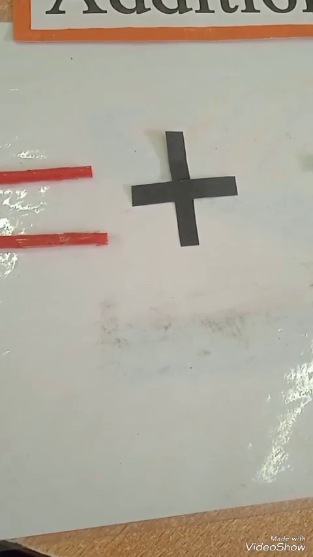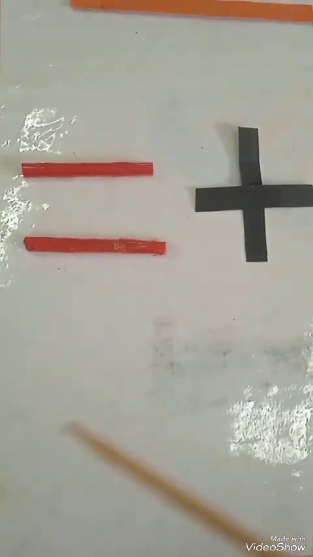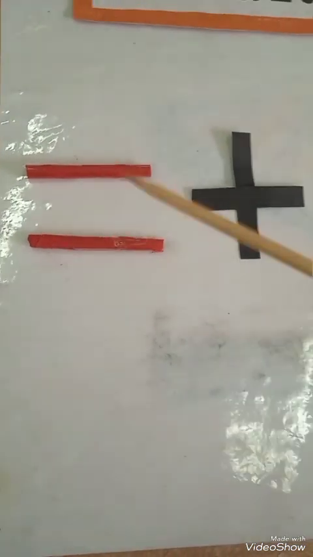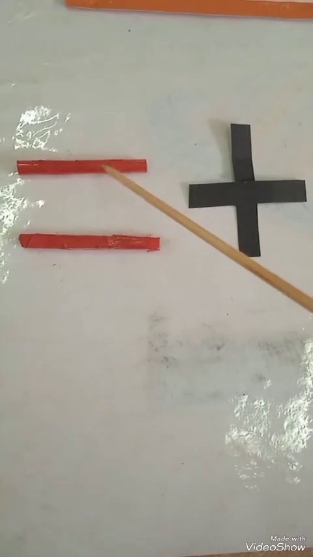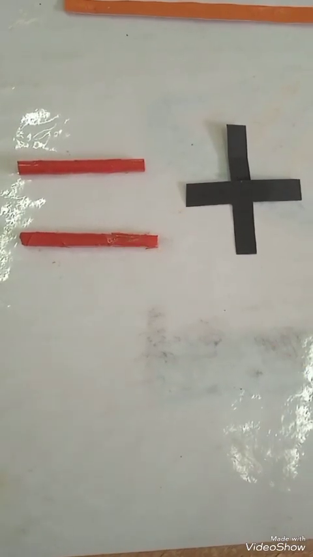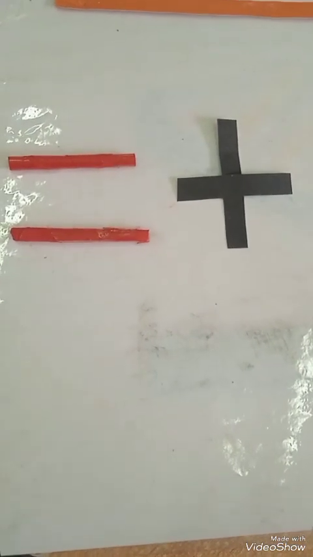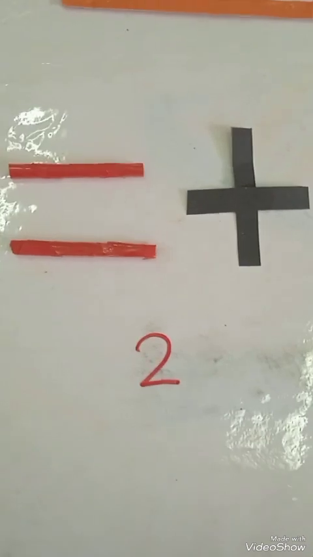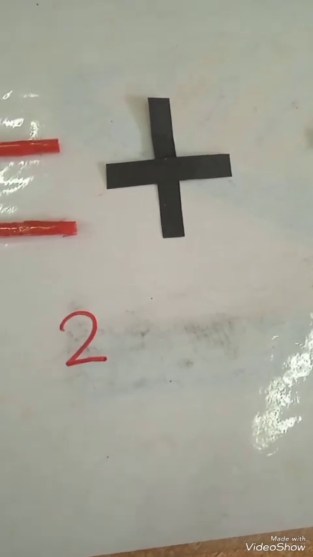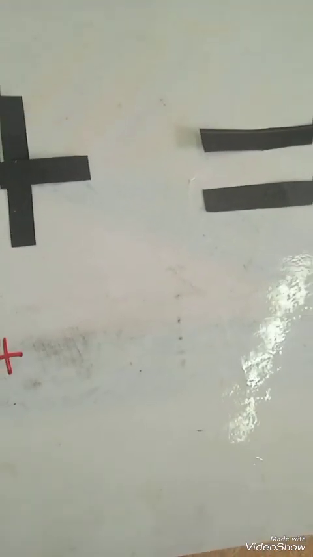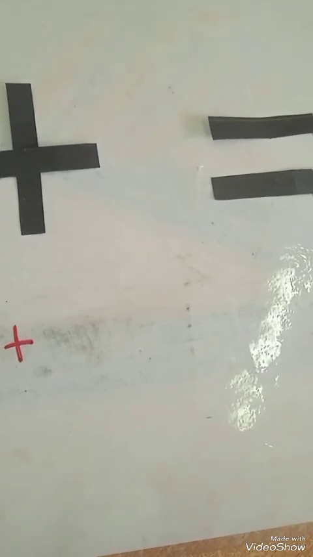Okay kids, now today we are going to add some more objects, but this time maybe there will be nothing on the other side. So what we are going to do, let's see. Okay, first of all we are going to see how many objects are there on this side. How many objects are there? Count with me. 1 and 2. So how many objects are there? 2. So which number we will write? Very good. We will write number 2 and then we will write plus. And now we have to count the object on the other side. But as you can see there is nothing.